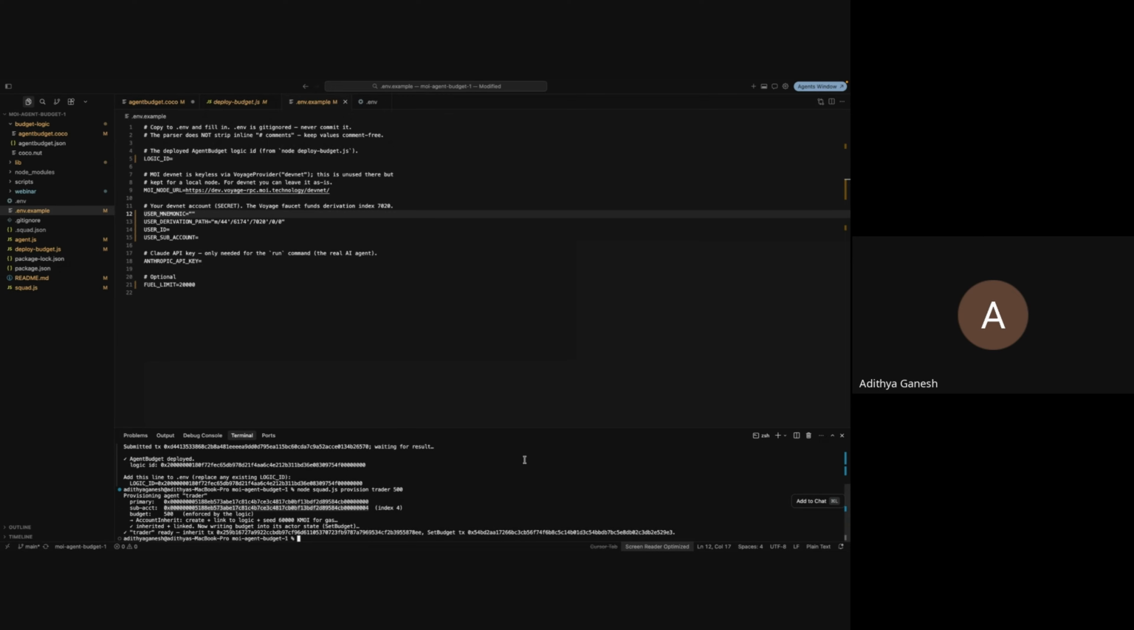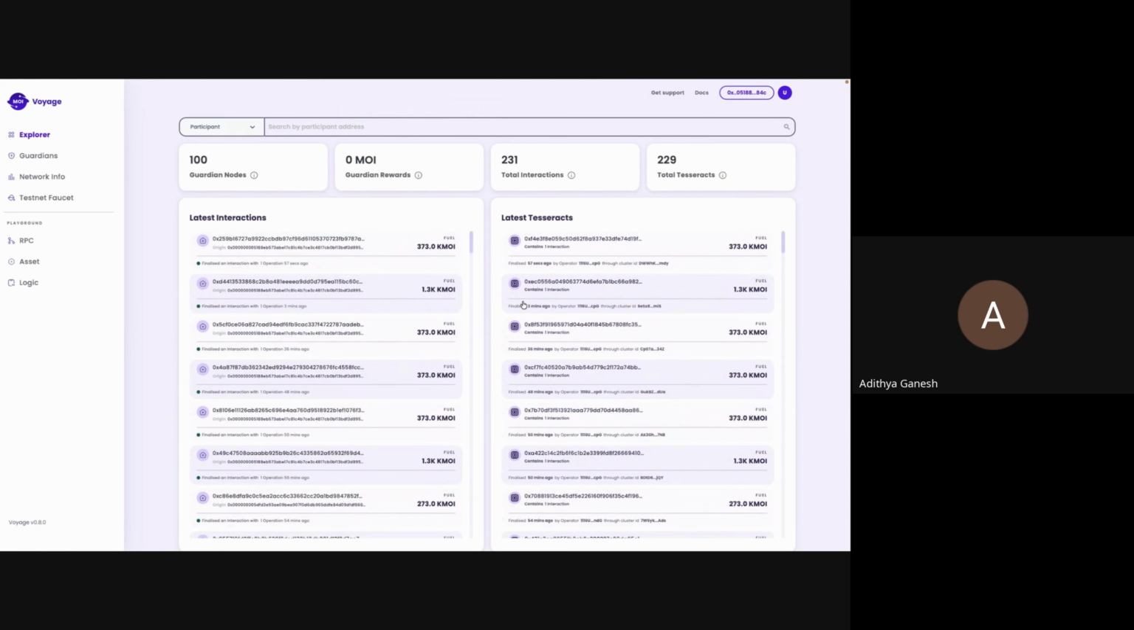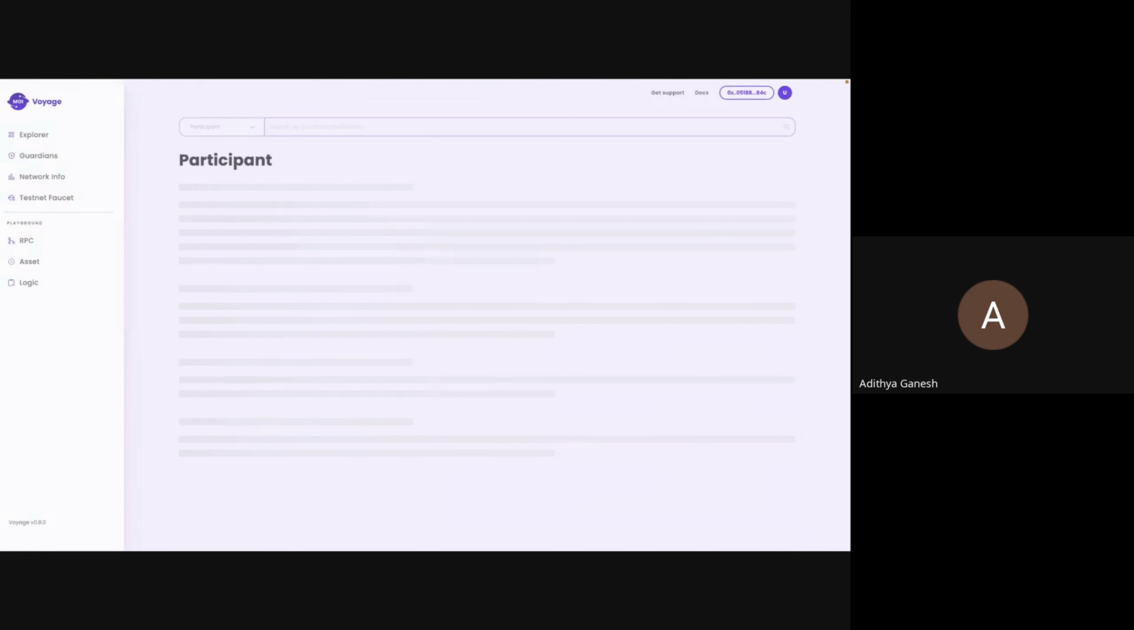Now I'm going to go into Voyage and show you that with one deployment, it's created a sub account with basically the same address as mine except the last digit, and it's given it 60,000 KMI. For those who are new, Voyage is kind of like our Etherscan. You can see all your transactions, your testnet faucet, and a bunch of stuff like asset playground and logic playground, which we've covered in previous sessions. I'm going to paste this participant's address.